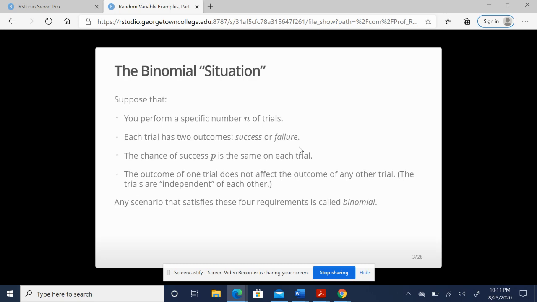The chance of success, which we call P here, is the same on each trial. Every time we perform an event or this random process, whatever we decided it was going to be, the probability of being successful based on whatever you defined as your success stays the same. So it can't be 50% on the first trial and then 70% on the second. That won't work. The outcome of one trial does not affect the outcome of any other trial. So we have to have independence between these trials. Anytime we have some sort of scenario that satisfies those 4 conditions, we are in a binomial situation.